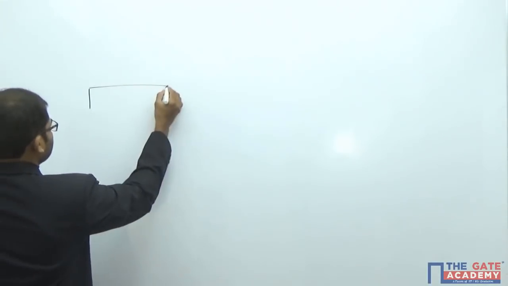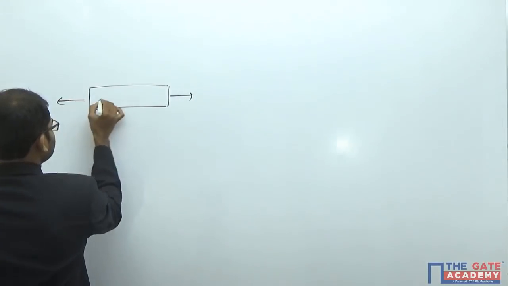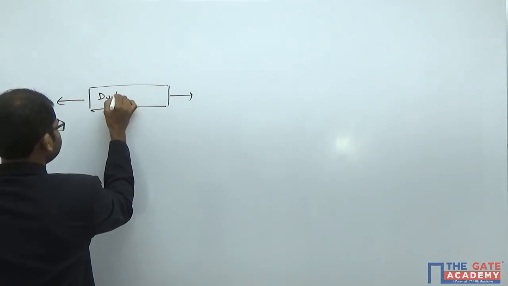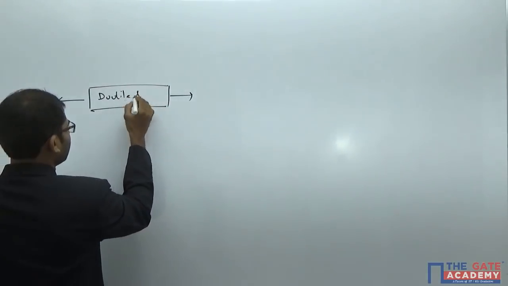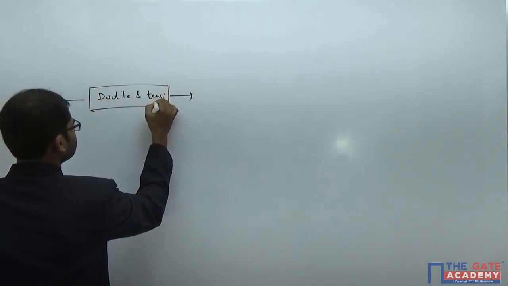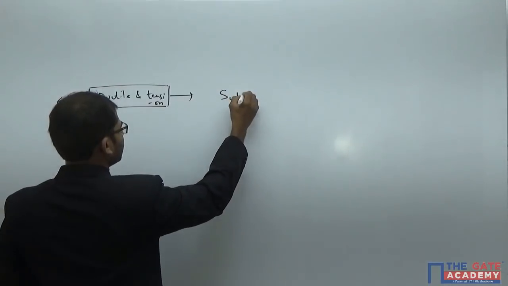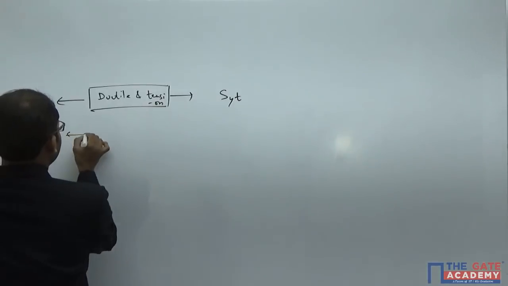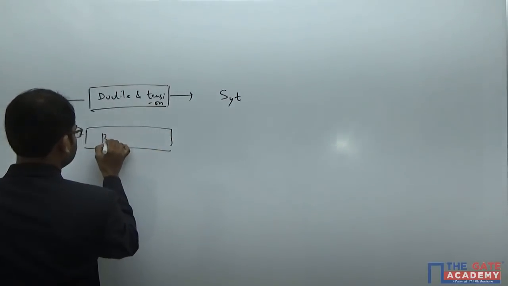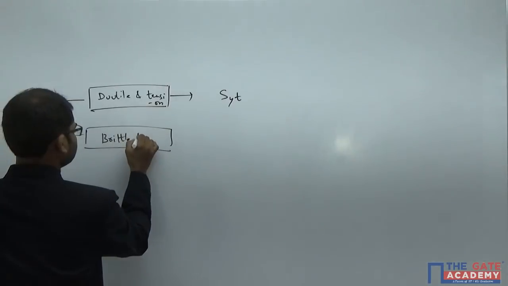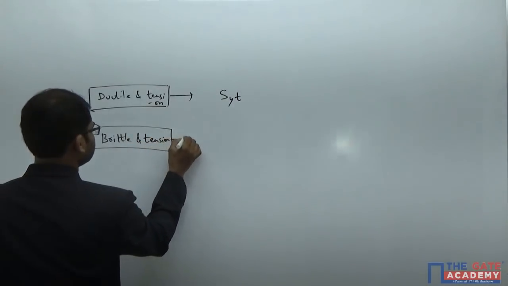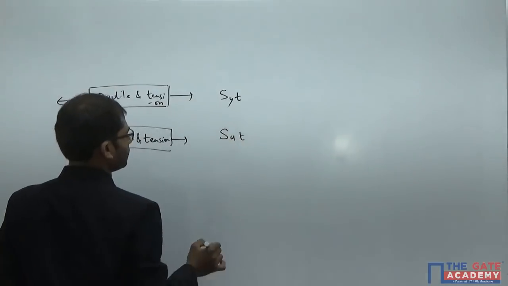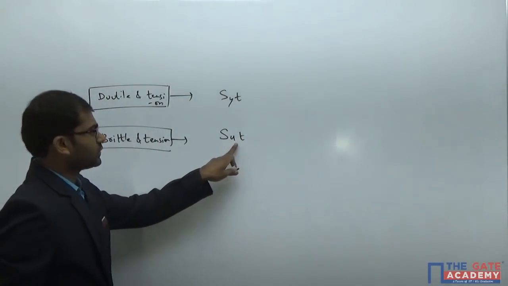Let me explain the earlier things, that is, tensile loading. If we take a tensile loading case, for example, a ductile material in tension, it corresponds to yielding. So the yield point I will denote by SYT. Now the second one, I can have a brittle material in tension. The strength is SUT, because fracture happens at the ultimate point, so I denote it by SUT.